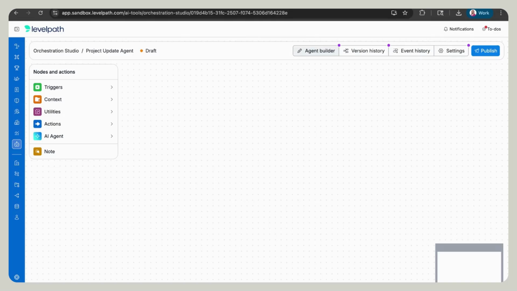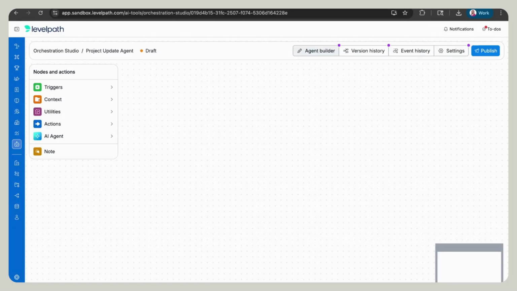No. So there's got to be an agent for that. Well, I think there's about to be. Today we should build an agent where, at a certain time of the week, it triggers the agent to gather the information from the project I'm working on and update automatically without me having to do anything. Let's do it. All right, let's do it.